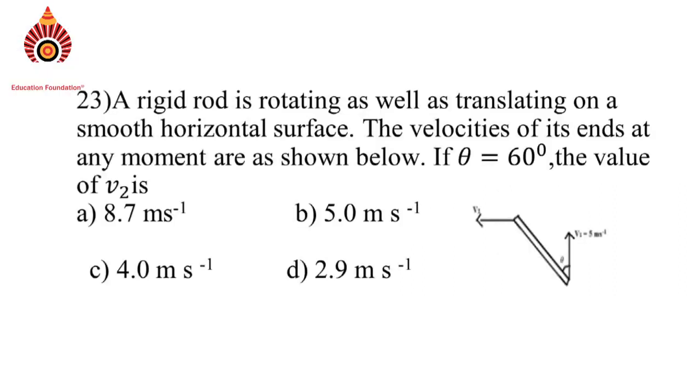Question number 23. A rigid rod is rotating as well as translating on a smooth horizontal surface. The velocities of its ends at any moment are as shown below, and the theta value is given as 60 degrees. The value of V2 is asked.